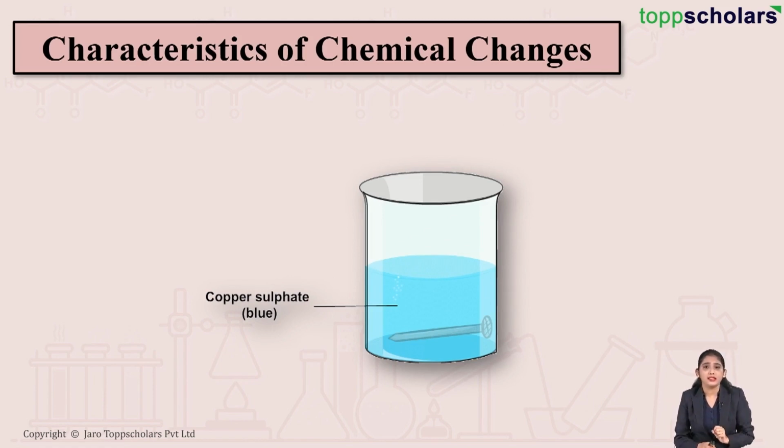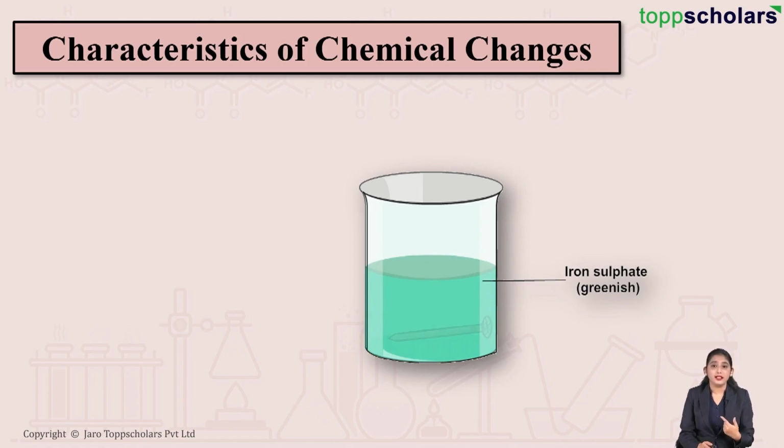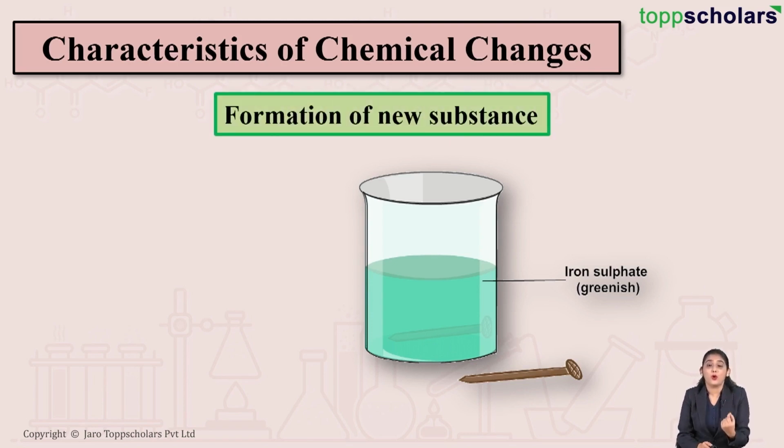After some time, you will notice that the blue colored solution turns green. And when you remove the iron nail out, you will observe that there is a reddish brown layer formed on the iron nail. Why does this happen? This is because the iron nail reacts with copper sulfate and results in the formation of iron sulfate, which is the greenish solution, whereas the copper gets deposited on the iron nail. Right? So it means that during a chemical change, there is a formation of new substance, right? So we have new substances formed, that is iron sulfate and copper, which is deposited on the iron nail.